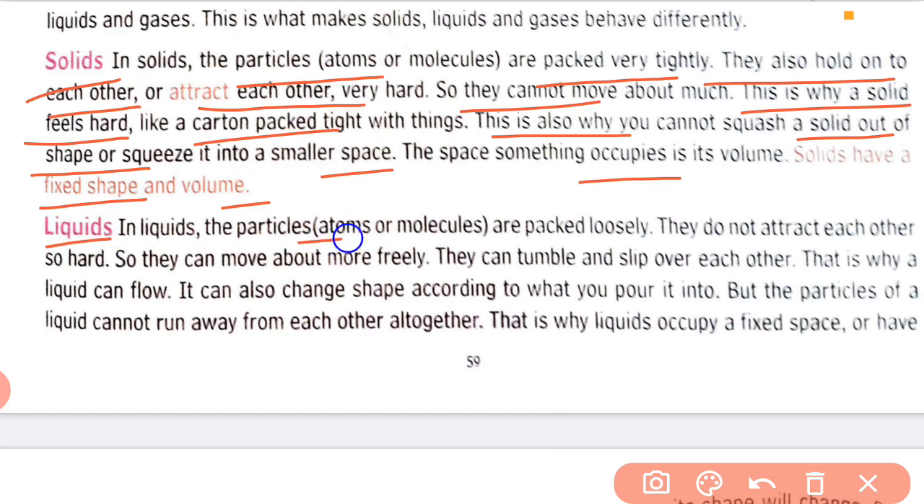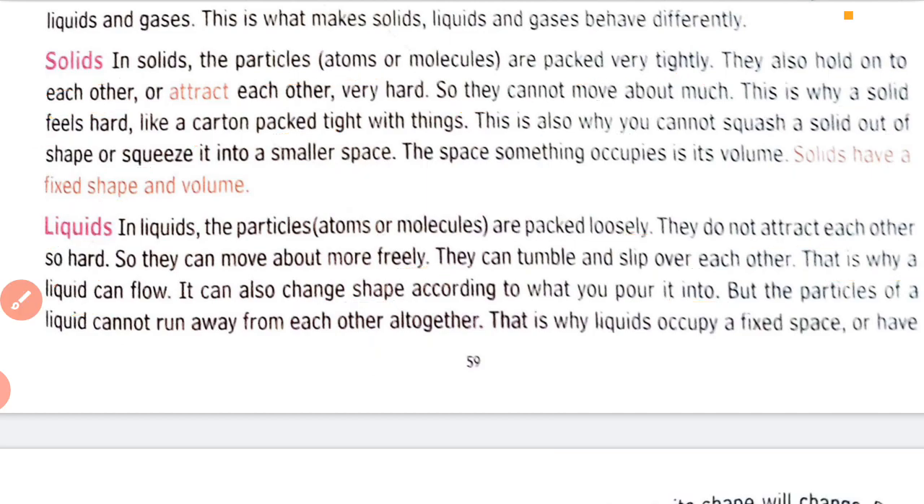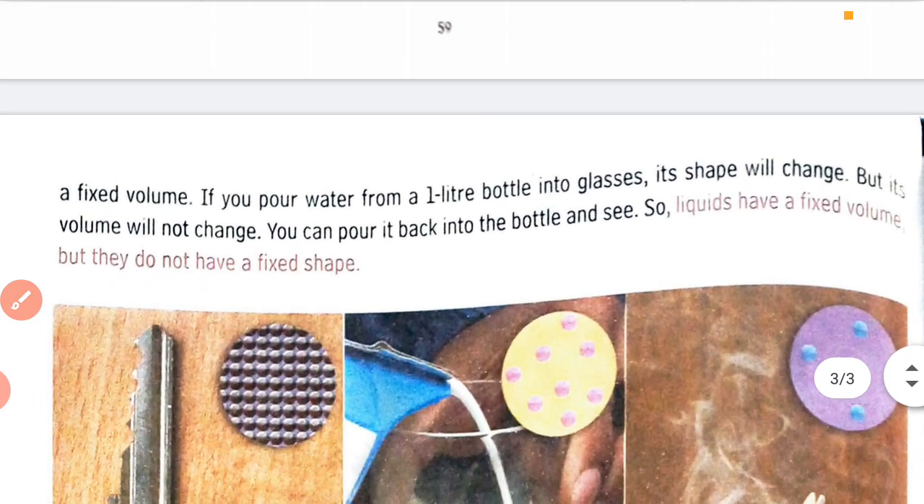Liquids. In liquids, the particles are packed loosely. They do not attract each other so hard, so they can move about more freely. They can tumble and slip over each other. That is why a liquid can flow. It can also change shape according to what you pour it into, but the particles of a liquid cannot run away from each other altogether. That is why liquids have a fixed volume.